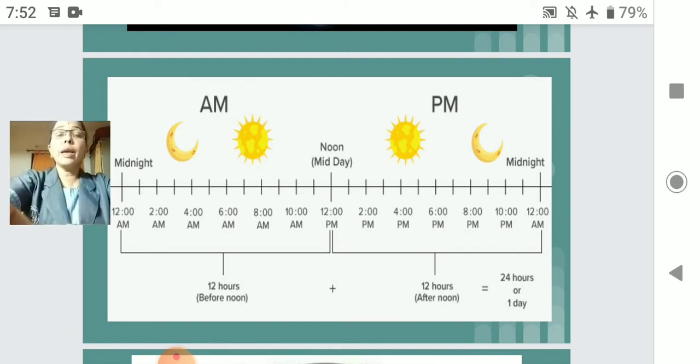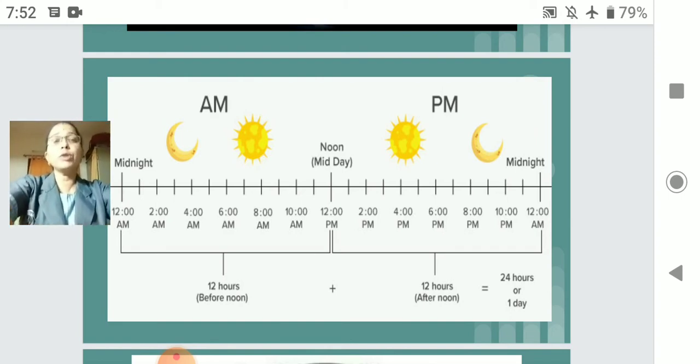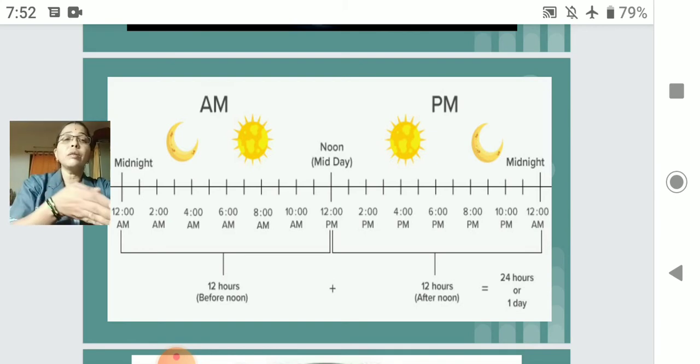So to stop the confusion between the 24 hours, we have divided a day equally into two parts of 12 hours. From 12 o'clock in the midnight till 12 o'clock in the afternoon, that becomes half of the day, so 12 hours have completed. Are you getting me?